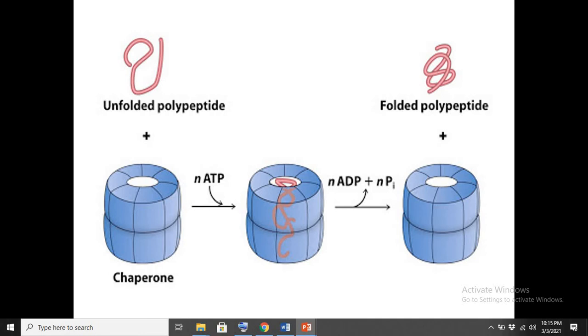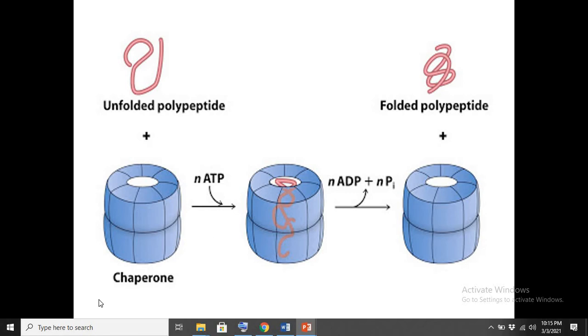We have already discussed in my previous lecture, whenever any protein is synthesized in your body cell, it will fold to perform its biological function. There are different chances that due to any reason the protein could not fold properly.